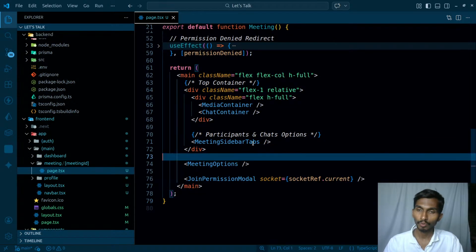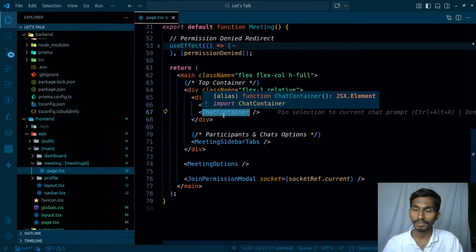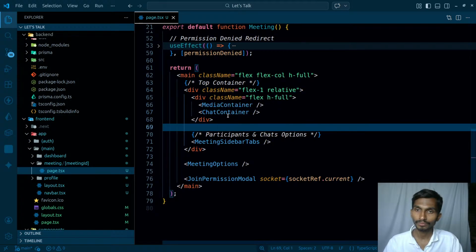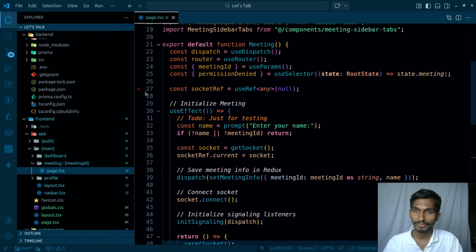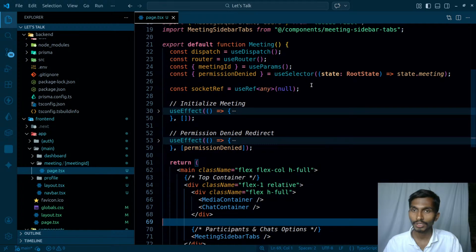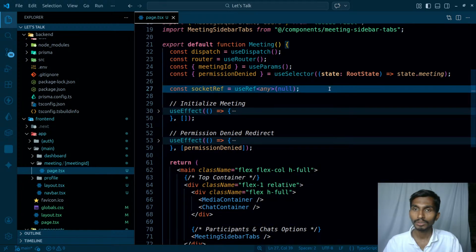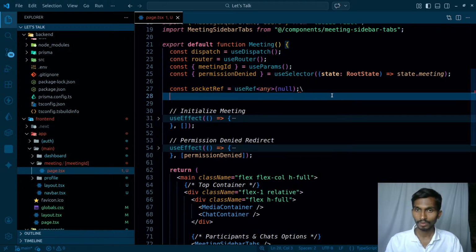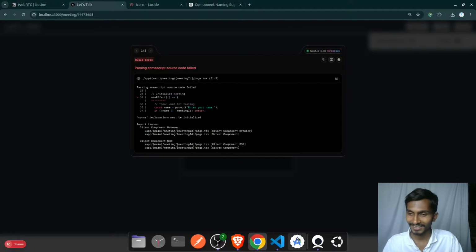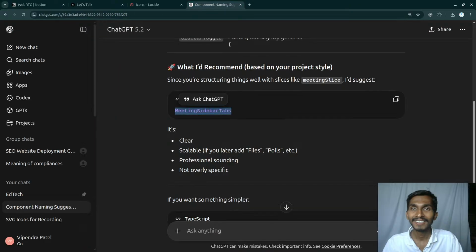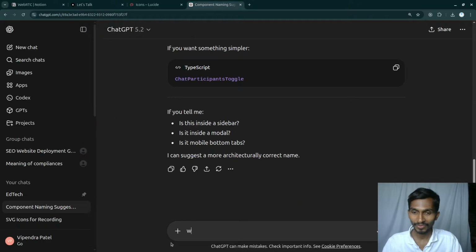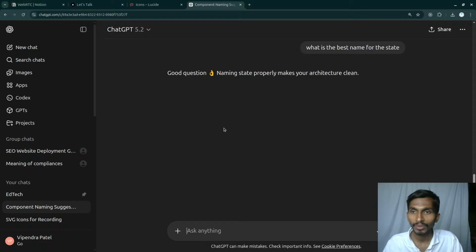And in order to open them, I already have my chat container. So what should be the name of the toggle values? Interesting. Let's simply, I'll have to just maintain the state here, and the state is gonna be somewhat like const. What should be the name of the state? Interesting. Let's take the help of AI again. I hope quickly. What is the best name for the state? Please help me.